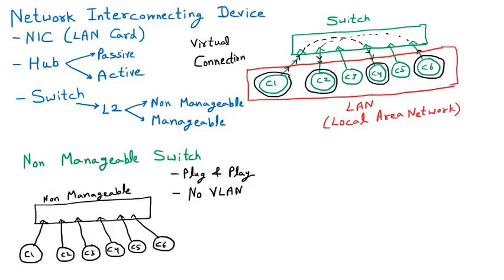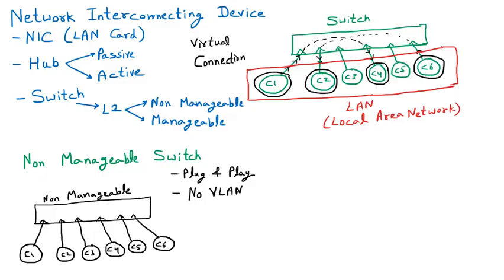We are taking the range up to 10 kilometers, which means all the devices within 10 kilometers are called a LAN. Even at your home, if your TV, mobile and other appliances are connected with the Wi-Fi, that is also a LAN. LAN means people can communicate with each other in a shorter area.